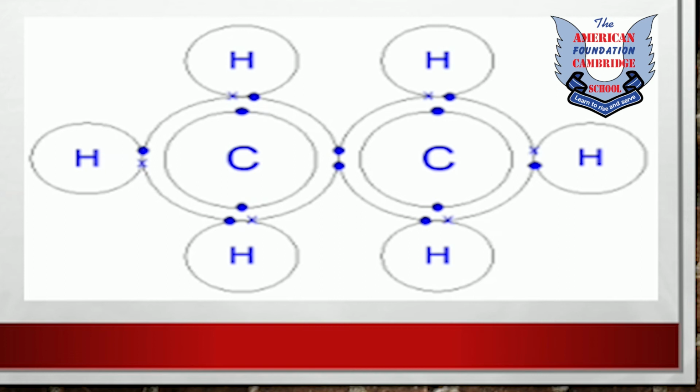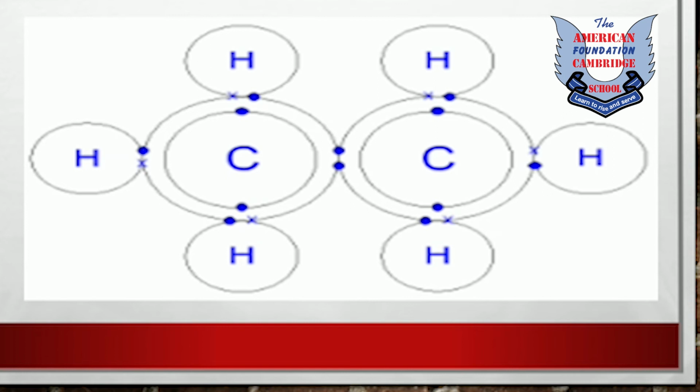Now look at this picture carefully. This is the structural diagram of the ethane molecule. As we all know, there are 2 carbon atoms present in ethane, and the atomic number of carbon is 6. So the first 2 electrons are present in the first shell, the other 4 are present in the second shell, and all 4 are the valence electrons that are reactive. So they will react with other hydrogen atoms.